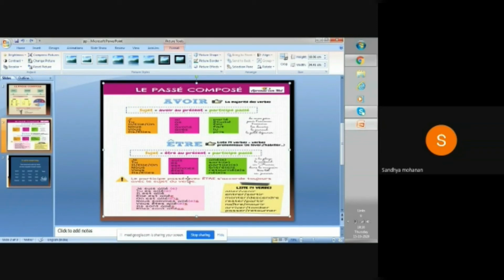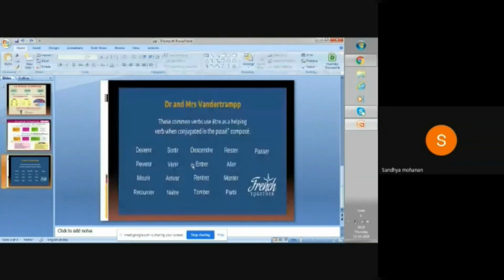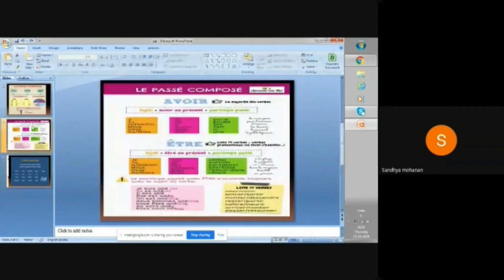Okay, and if the words are not in this Dr. Mrs. Vandertramp, apart from this, for some other verbs, you should use the avoir conjugation.